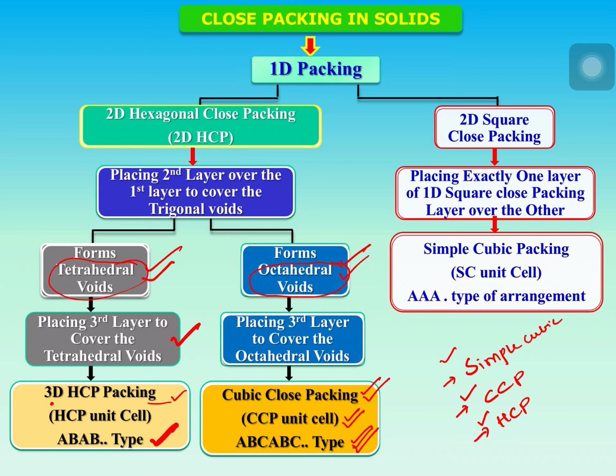So, the main points we have to focus on while discussing these stacking or arrangement of particles is, what is the type of arrangement. Is it AAA type of arrangement? Is it AB type of arrangement? Is it ABC type of arrangement? So we have to focus on that one. Second point you have to note is, what is coordination number? And third point is, what is unit cell? If you focus on these three parameters, you can face those objective questions very easily. Okay, let's move on to the next slide.